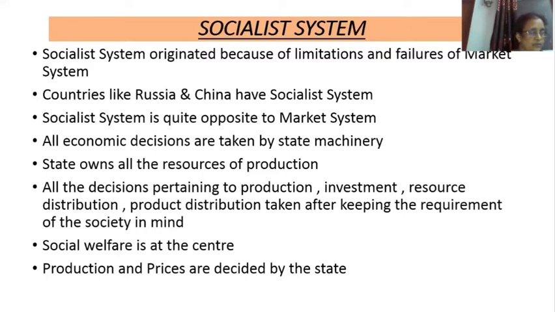In the socialist system, rather than profit, social welfare is at the center. That means in this system, they are producing things keeping the good of the people in mind. In the market system, we have seen they are producing things keeping profit in mind. But in the socialist system, things are produced keeping in mind social welfare. Production of resources and their prices are decided by the state. So what to produce and its prices are also decided by the state.